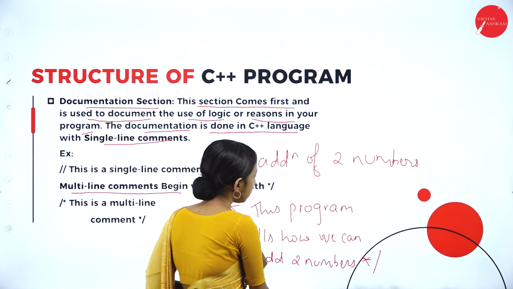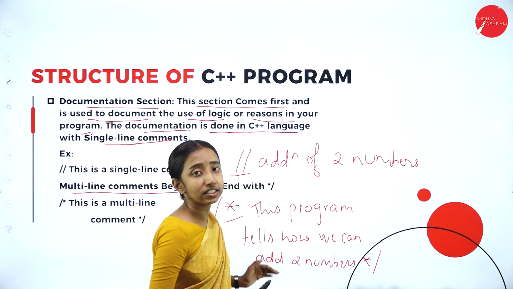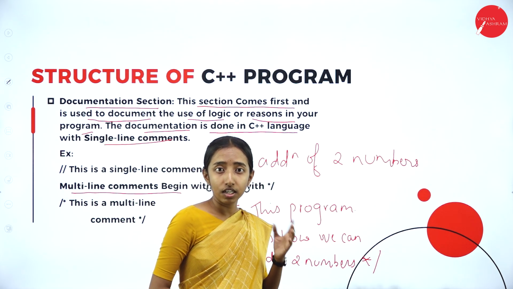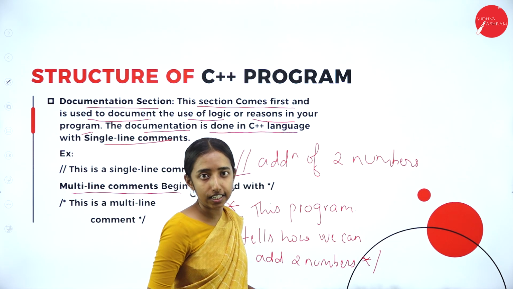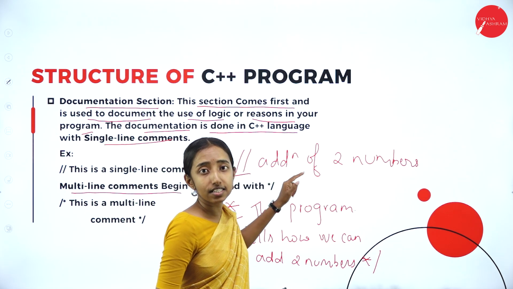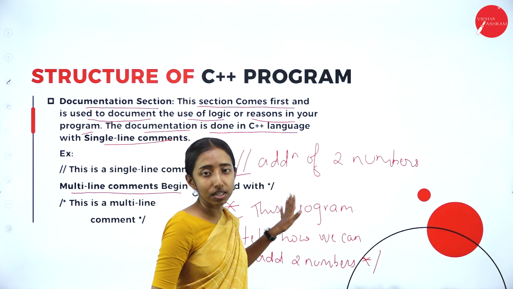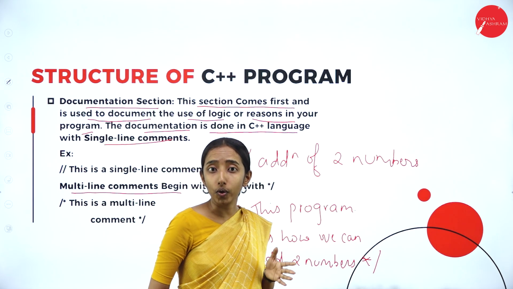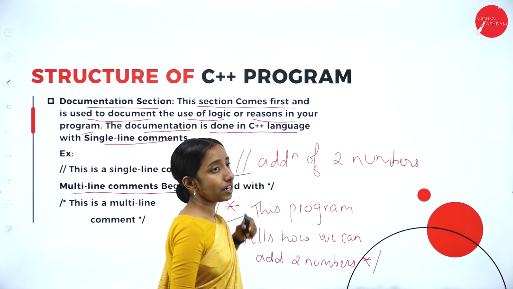This program tells how we can add two numbers. That is, I am using multiple lines. So when the comment we are writing has more than one line, we can use the slash with asterisk. Whatever is written with a double slash or with a slash asterisk, those are the comments that explain what the code is, what the program is saying. So that is about the documentation section.